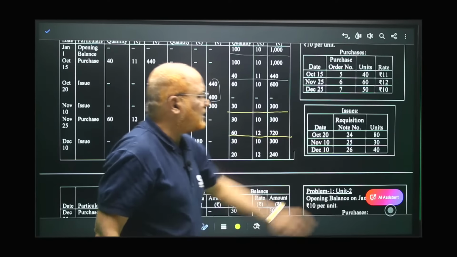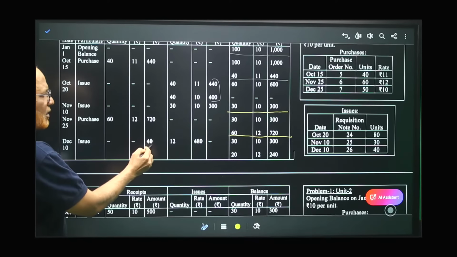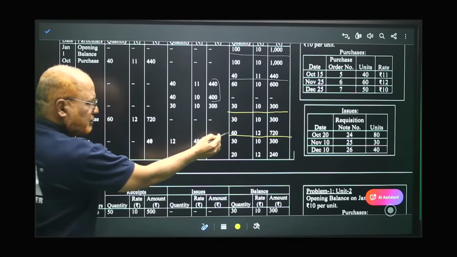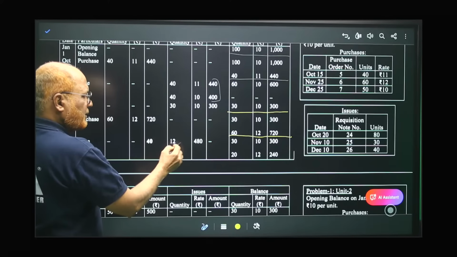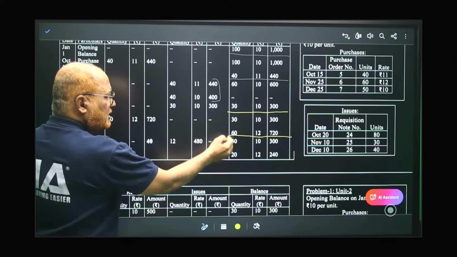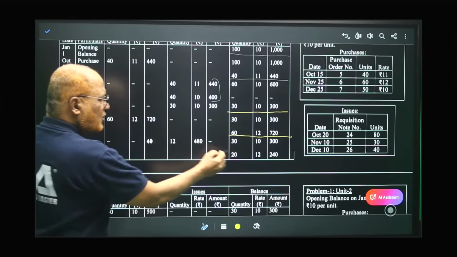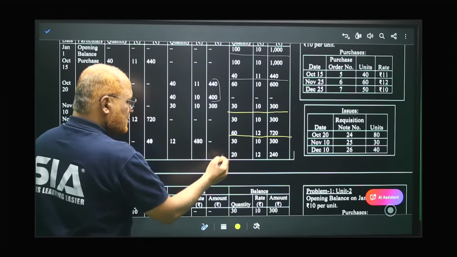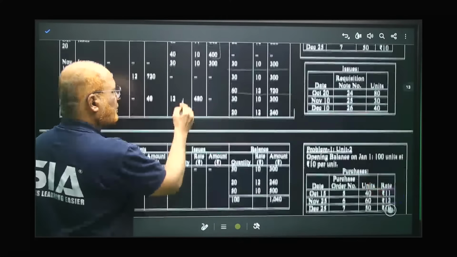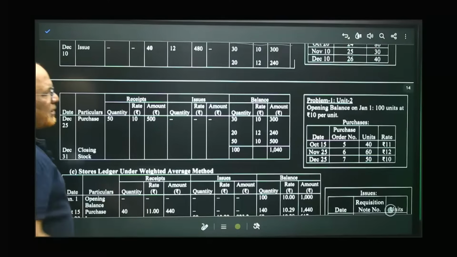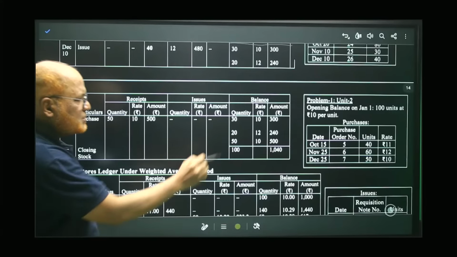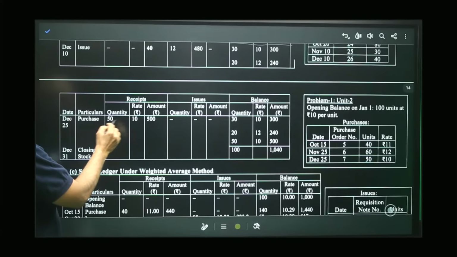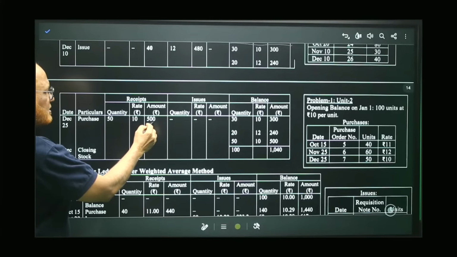Now December 10th, 40 units are issued. From which lot will we issue the 40 units? From the 60, because it is last in first out, at 12 rupees, 480. The old lot of 30 will remain the same. 60 minus 40 is 20. Right? So this is the balance. Now December 25th, there is a purchase of 50 units, 10 rupees and 500.